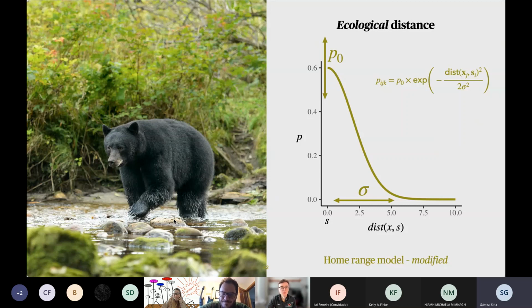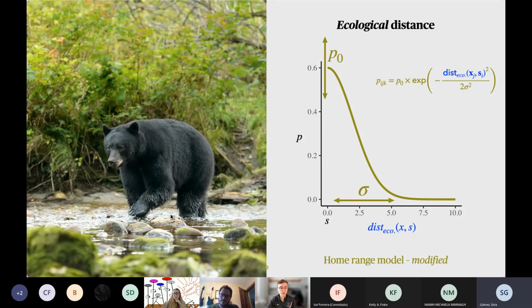Here's how we include it in the model. We have the detection function, which uses distance, and we swap in ecological distance. What's not shown is what's under the hood. It's our calculation of ecological distance. That's what's known as the cost function. It's just 3 lines of code in R. It's carried out by the package gdistance. Conceptually, we estimate the value of a parameter that allows us to bend space in a way that makes our data the most likely. So that's our model for the SCR data with ecological distance.